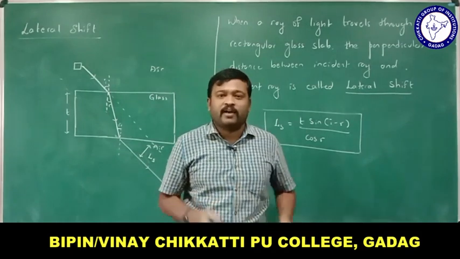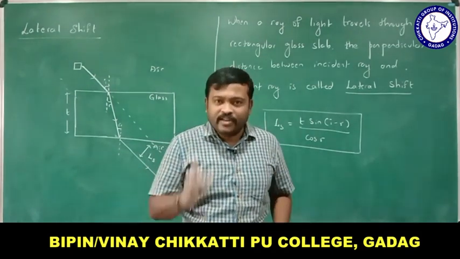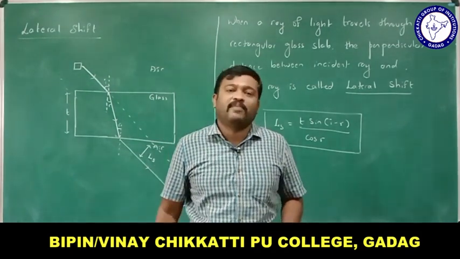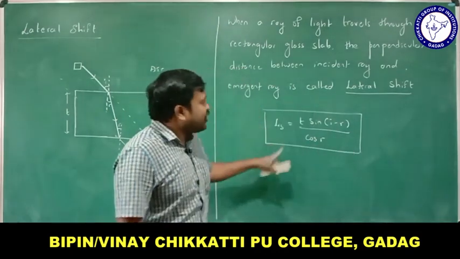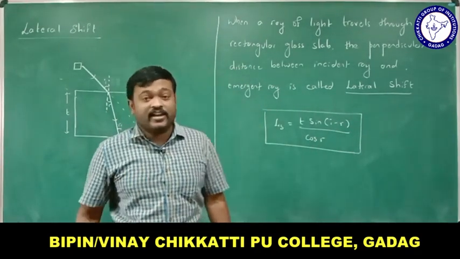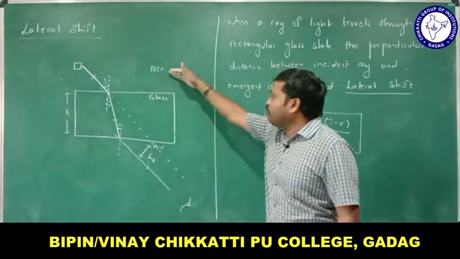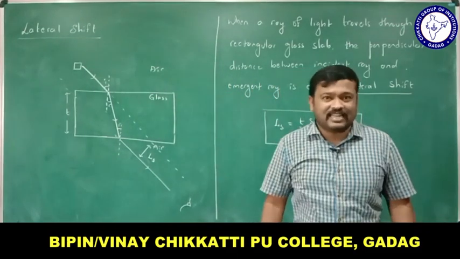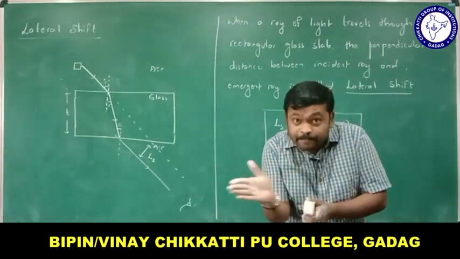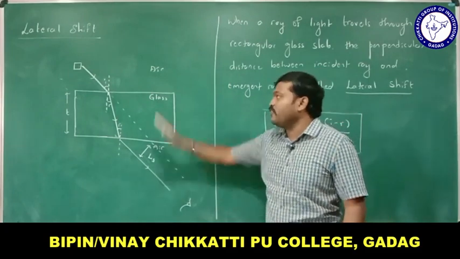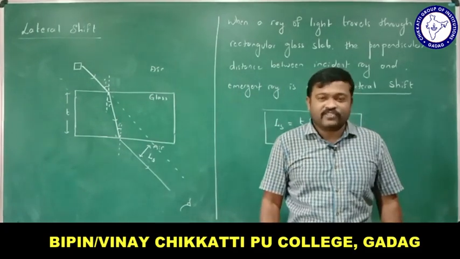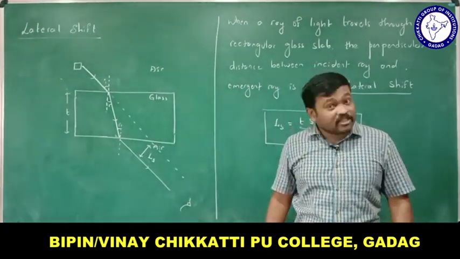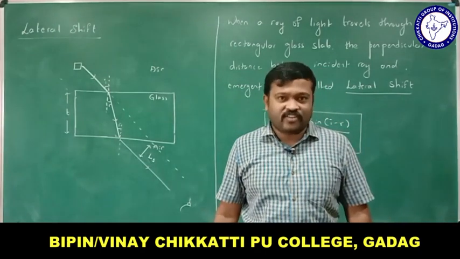Do remember this formula. What is the formula for lateral shift? T sine of I minus R divided by cos R. This is how you can calculate lateral shift when a ray of light travels from air to the glass slab, and this kind of shifting sidewise is called lateral shift, and this is one of the consequences of refraction of light.